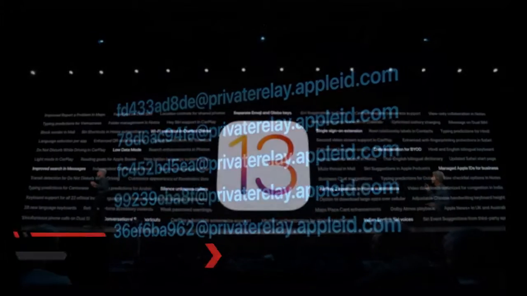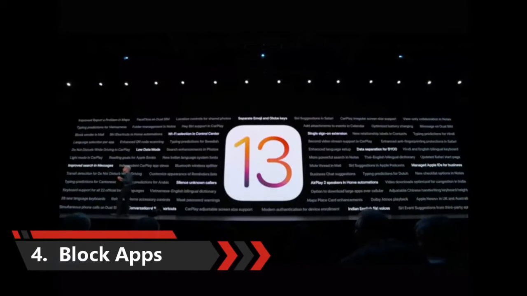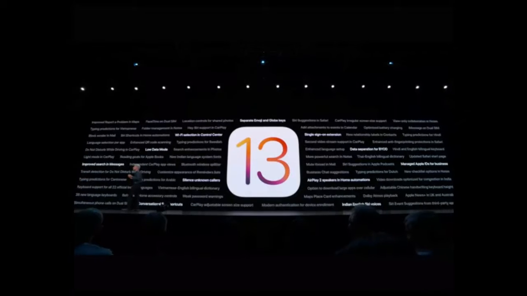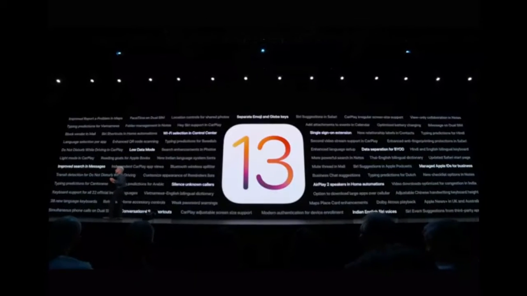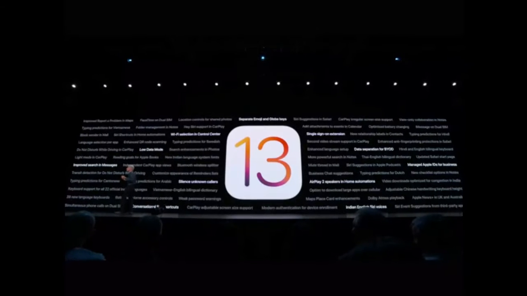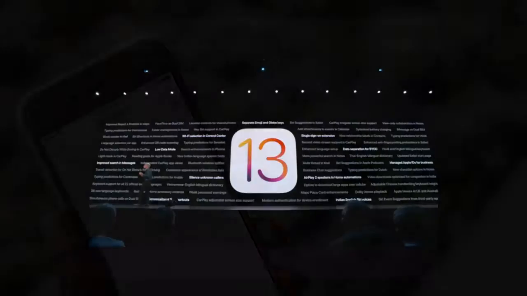4. You can block a category of apps and screen time in iPhones. While Apple has its Screen Time feature on iPhones, Google has its own Digital Wellbeing. However, with iOS 13, Apple is stepping up the game by letting users block apps based on the category, something not yet present as a native feature in Android.